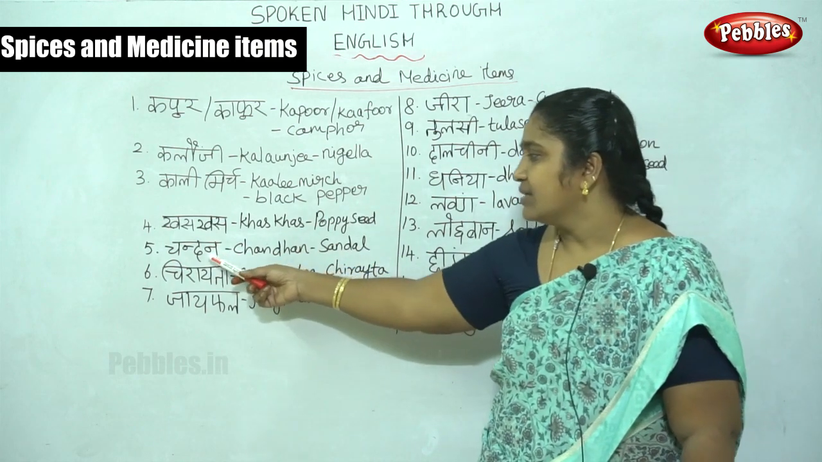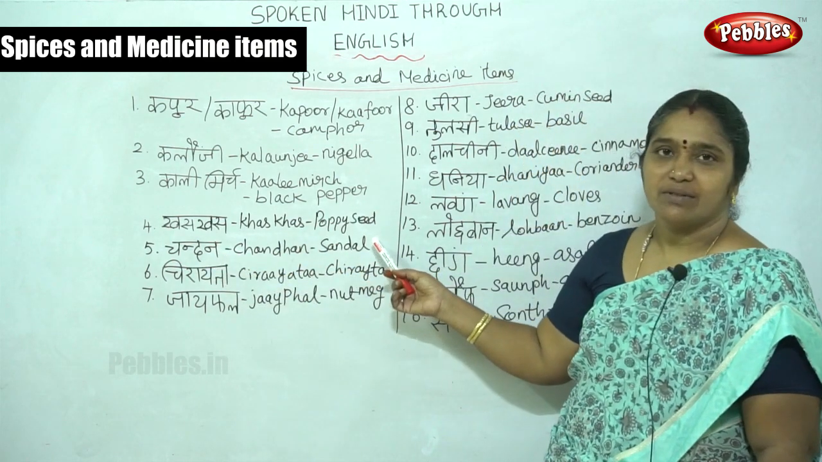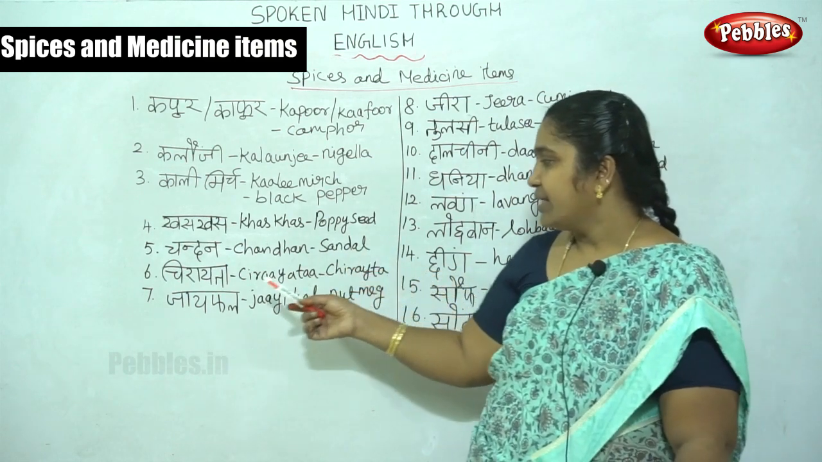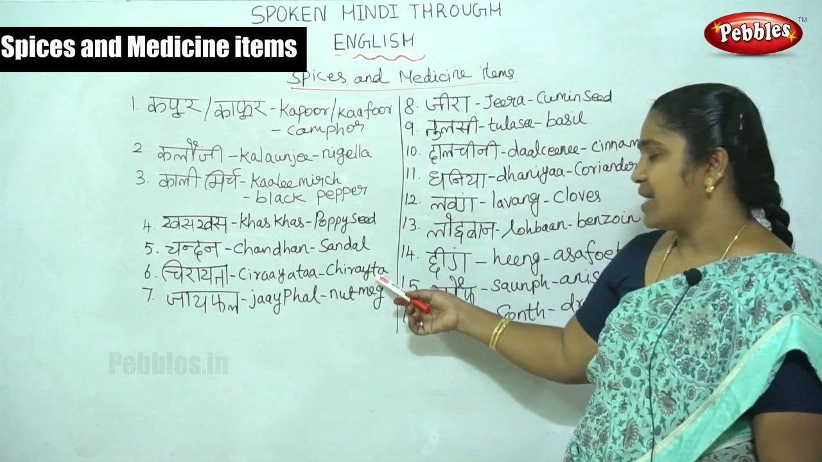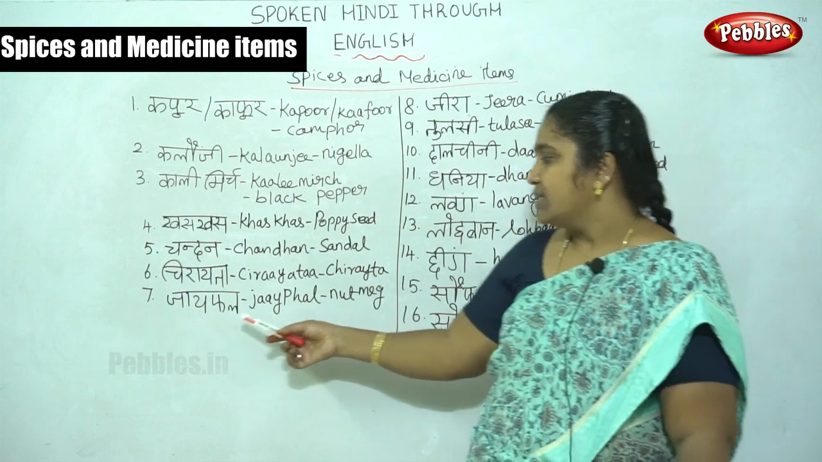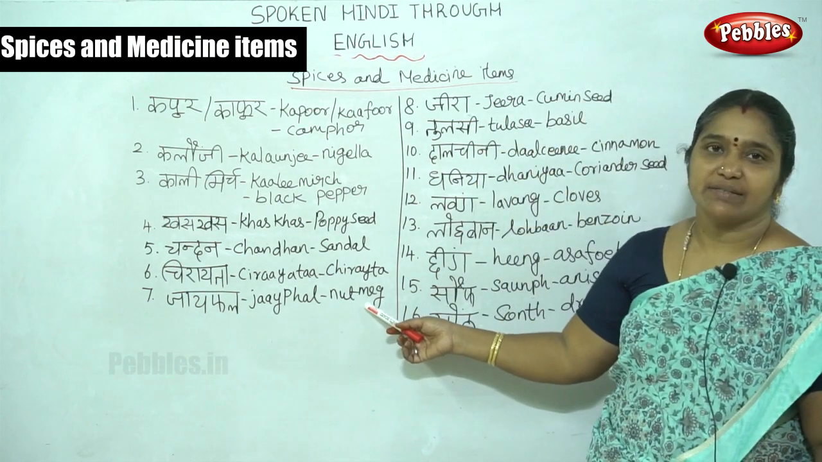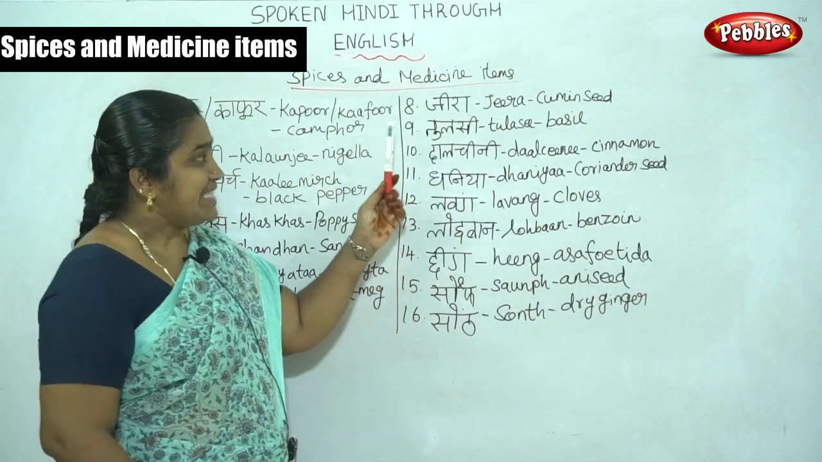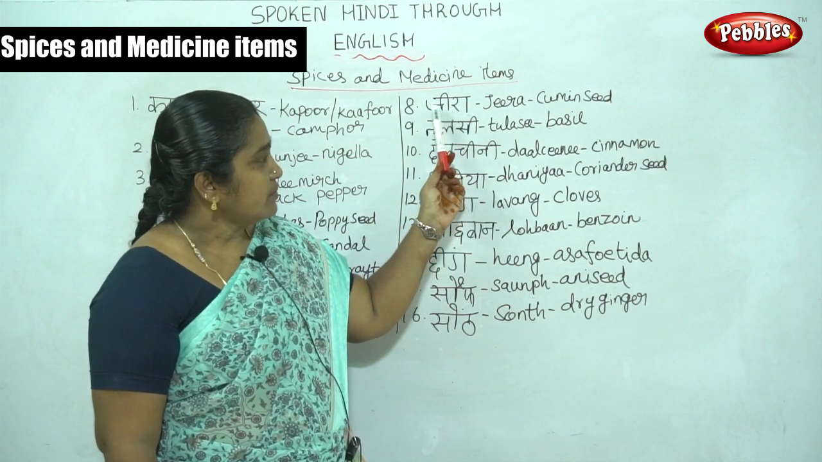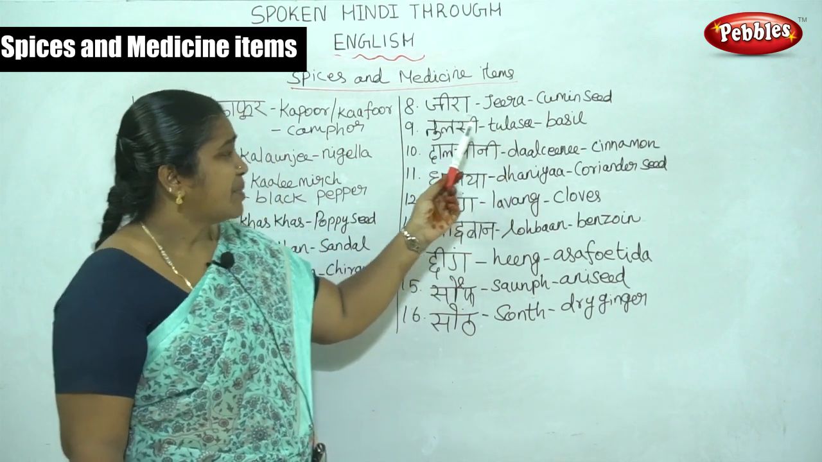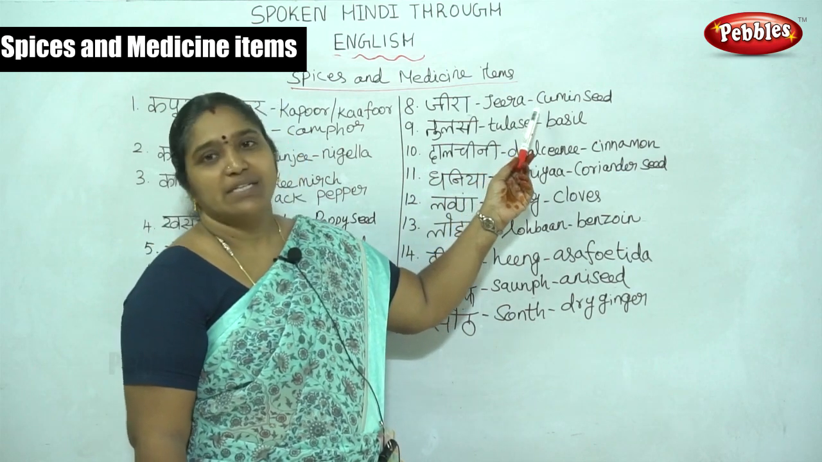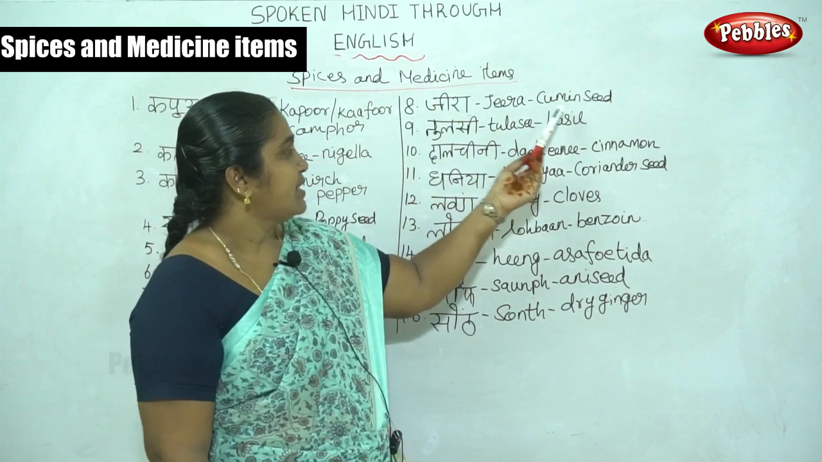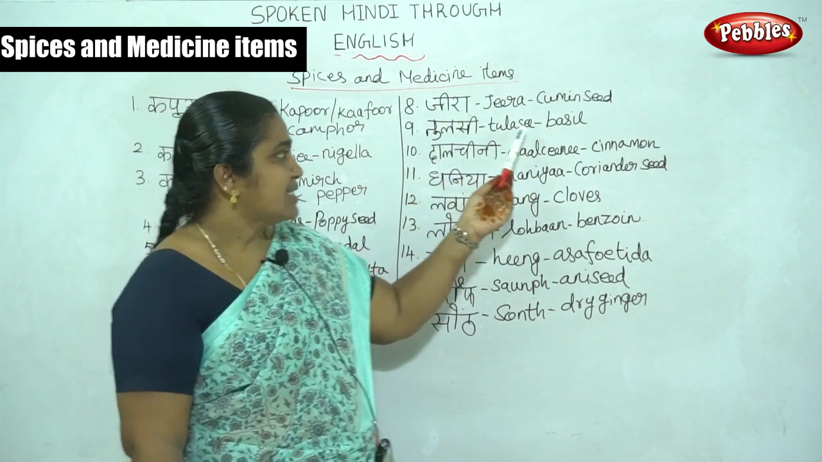Then chandan, you all know chandan is sandal. The sandal perfume is very nice. Then chirayata is chiraita. Then jaiphal is nutmeg. Here see the next one, jeera, which is used in the preparation of foods like jeera rice. We all know jeera rice. Jeera, cumin seed.